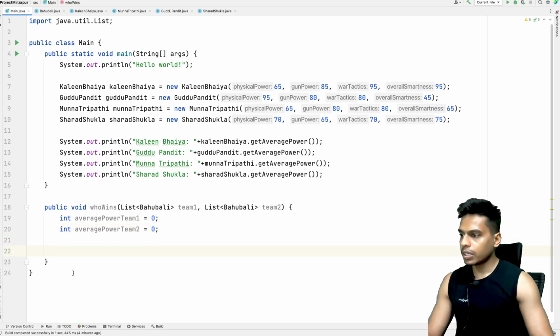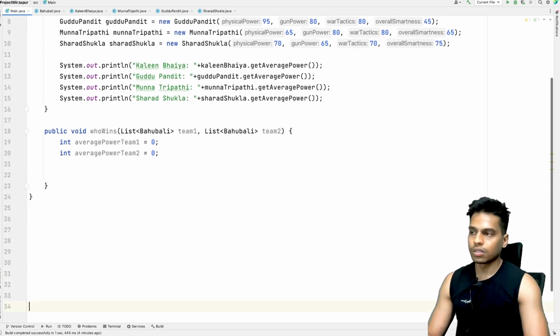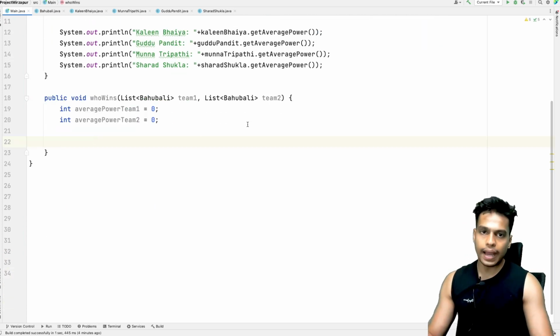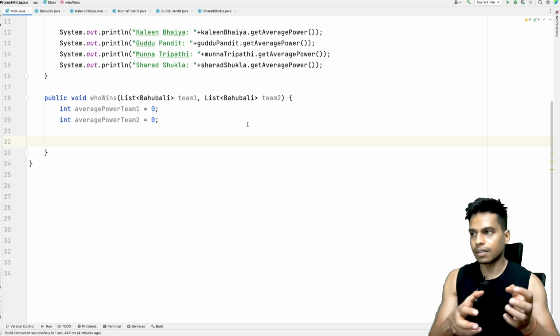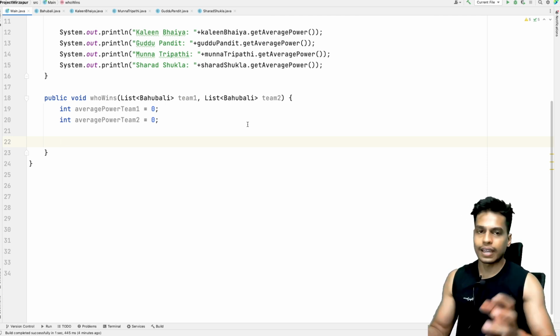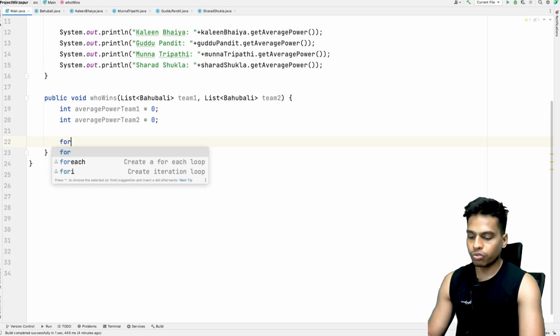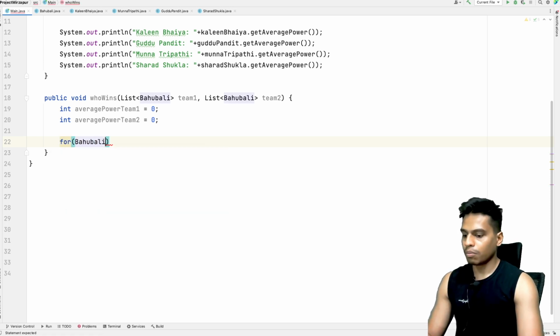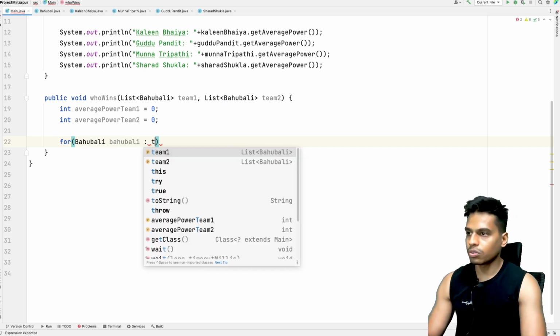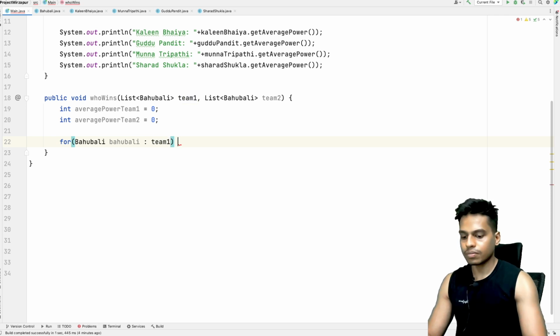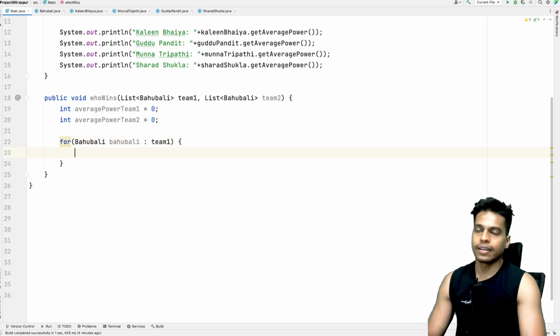So what we will do is iterate through the list, or through the team, and keep adding the power, and we'll get the average power eventually. So we'll use a for loop for this. For Bahubali, we have to traverse through team 1 and add the average power.